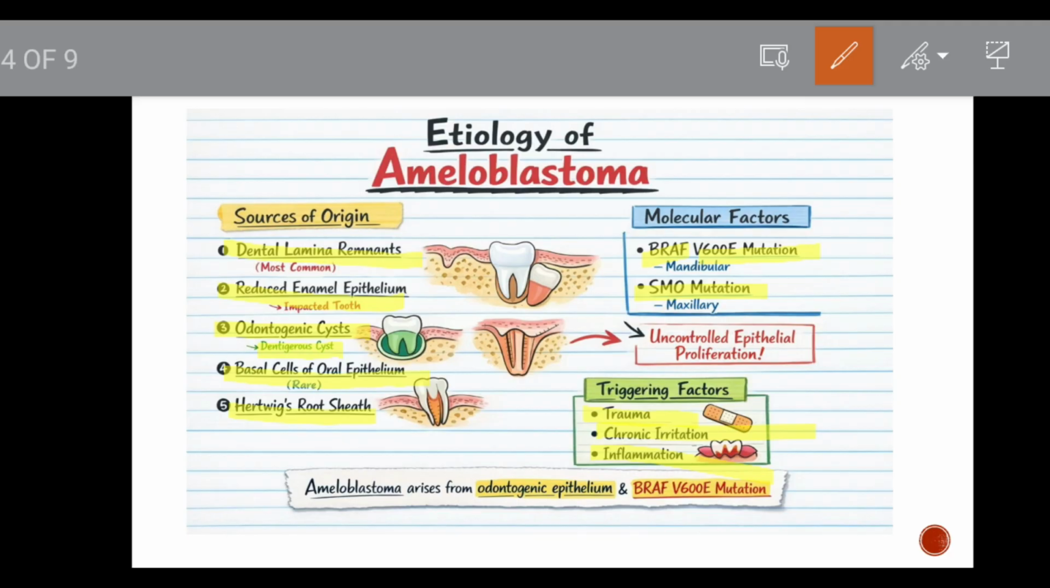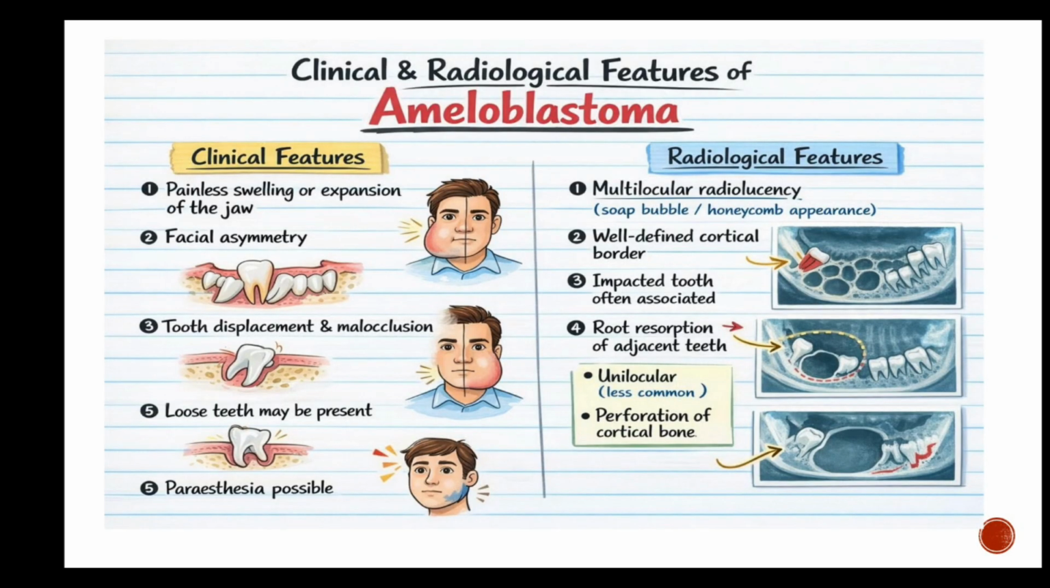Okay. Then HPV virus, mainly HPV-16 virus. Then nutritional and health status of the patient also modifies this factor. These all are the etiological factors of ameloblastoma. Now moving on to the clinical features and radiological features of ameloblastoma.